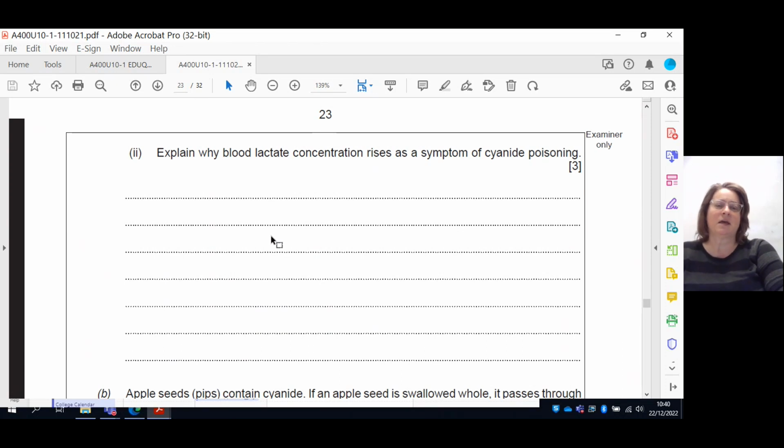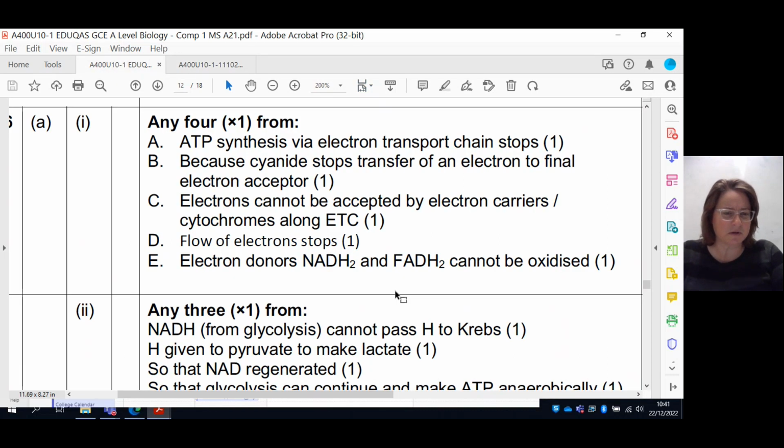The pyruvate is accepting that electron, so it's oxidizing the NADH back into NAD, so it can be used again for glycolysis. And in the process, we are building up that lactate over and over again.